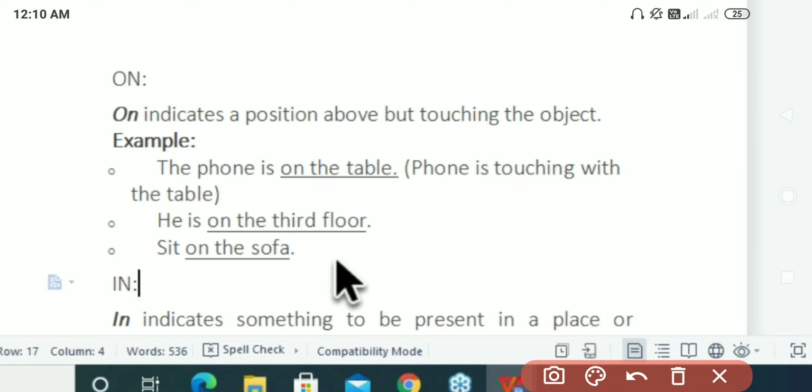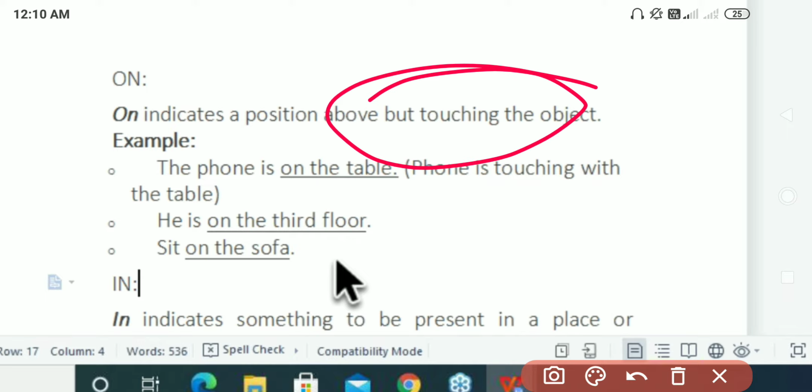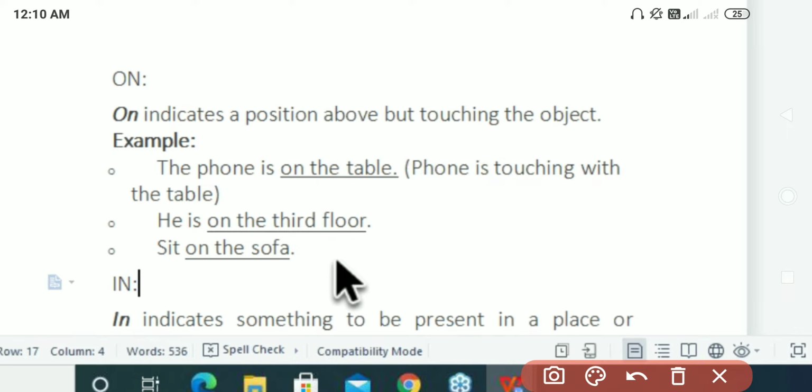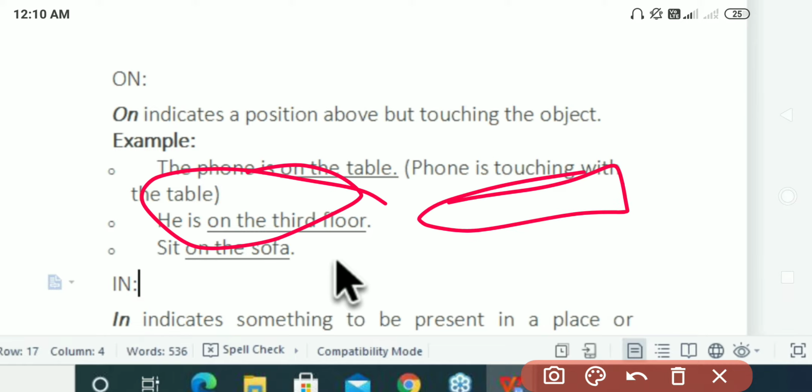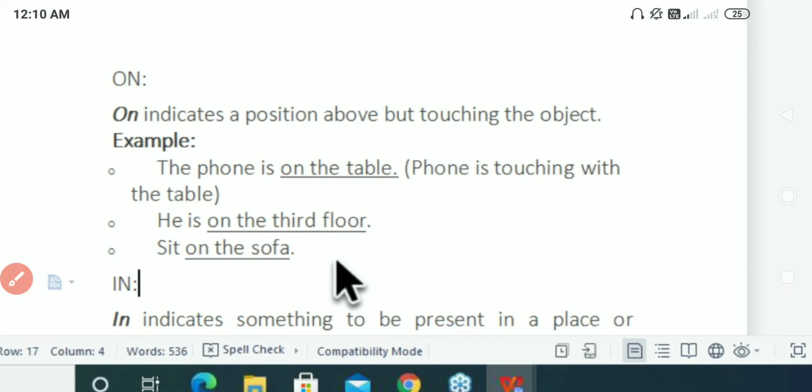So on indicates a position above but touching the object. The position like above, but it should be touching the object. And example, the phone is on the table, phone is touching the table. So he is on the third floor. Okay, so this is the third floor, and I am sitting here, so that means I'm on the third floor.